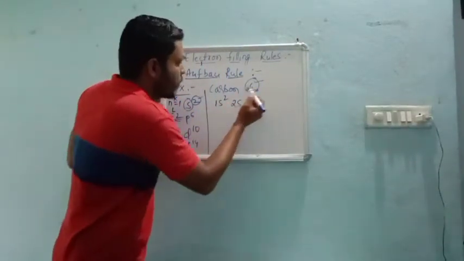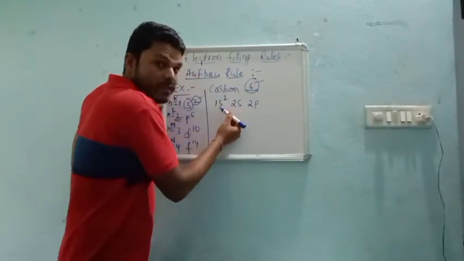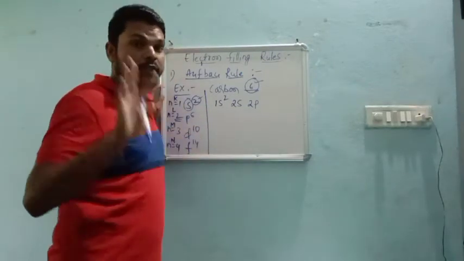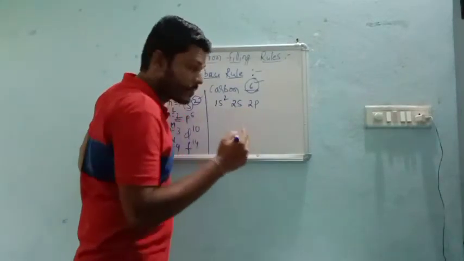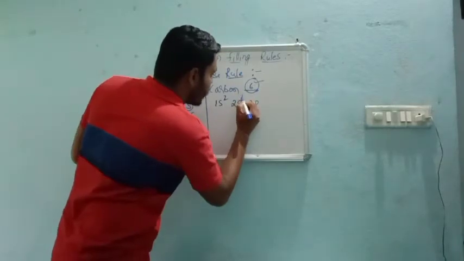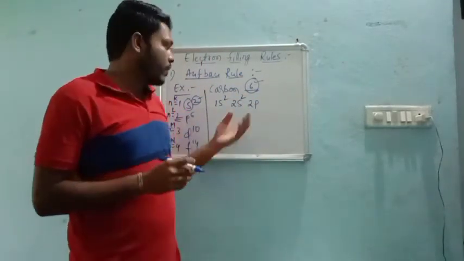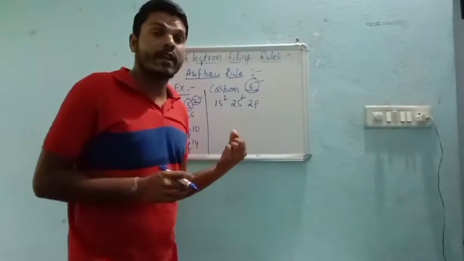Now, among 6 electrons, already 2 electrons went into the number 1 shell. Now, how many electrons are left? 4 electrons. So again, coming to the second shell's s, what is the maximum number? 2. Therefore, again 2. Now, 2 plus 2, 4 electrons have already gone into the different lower energy orbits, and now how many electrons are left with us?